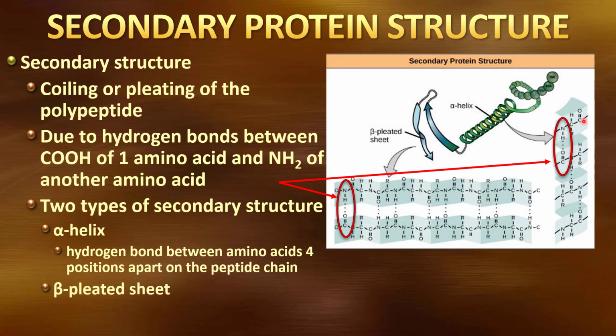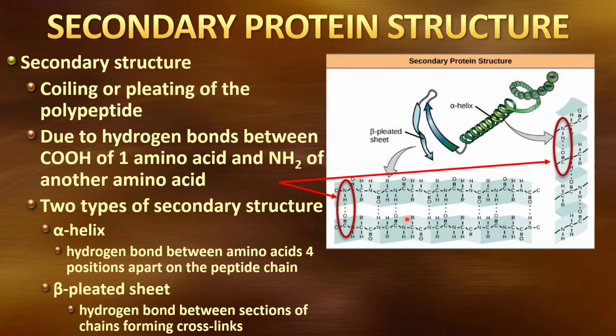The other type is a beta pleated sheet. That's what we see down here on the bottom. Now what we have is a polypeptide strand up here, another one below it, but now they are forming hydrogen bonds between these strands. And what it ends up doing is causing it to end up looking sort of like a folded paper fan. That's what we mean when we say a beta pleated sheet. It kind of looks a little bit like folding up a piece of paper in a sort of a zigzag. Here, the hydrogen bonds are between sections of these chains that are forming sort of these cross links here, holding them together into that sheet-like structure.